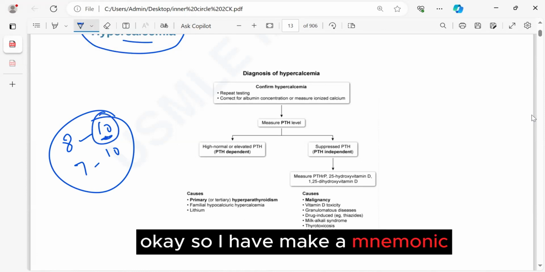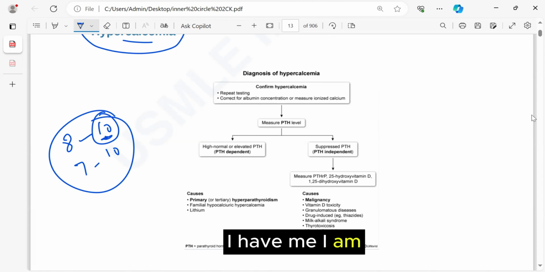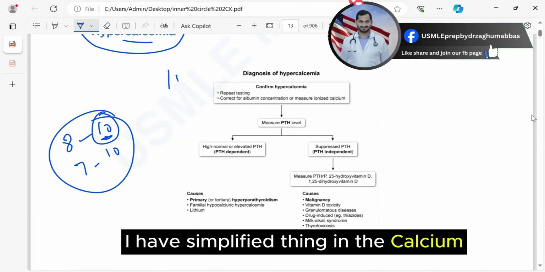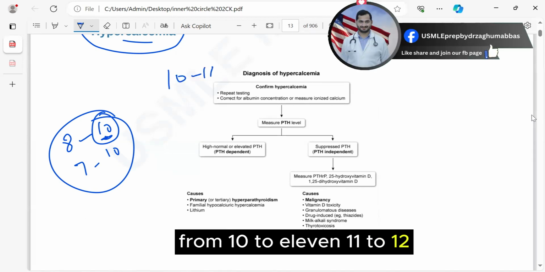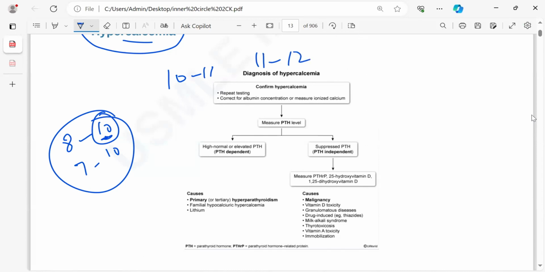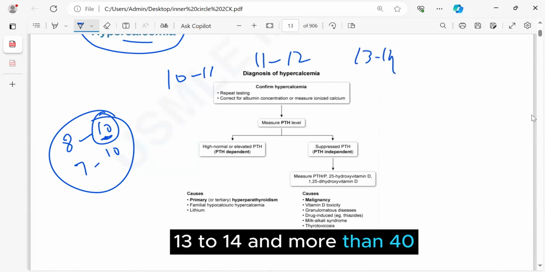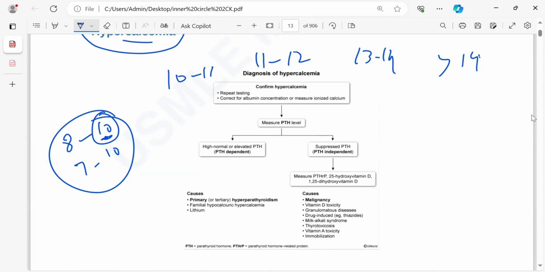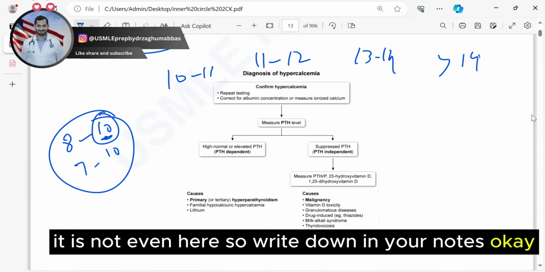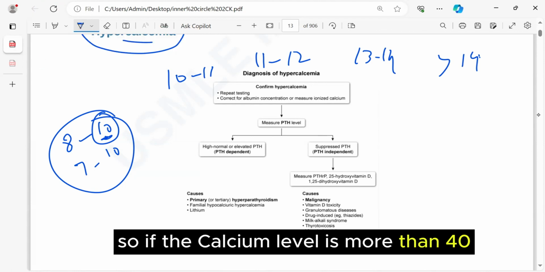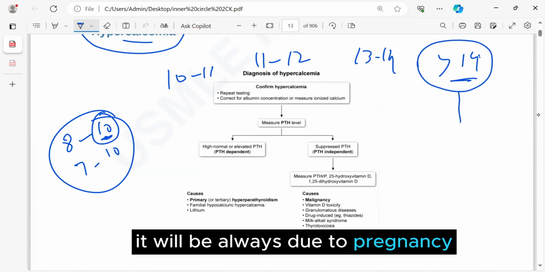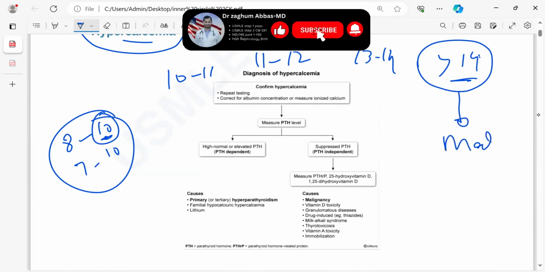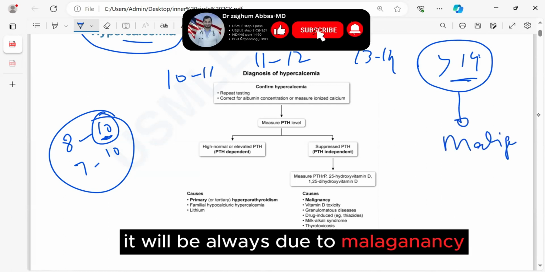So I have made a mnemonic. I have simplified things. If the calcium is from 10 to 11, 11 to 12, 13 to 14, and more than 14. Okay, it is not given here, so write down in your notes. If the calcium level is more than 14, it will always be due to malignancy. It will always be due to malignancy.